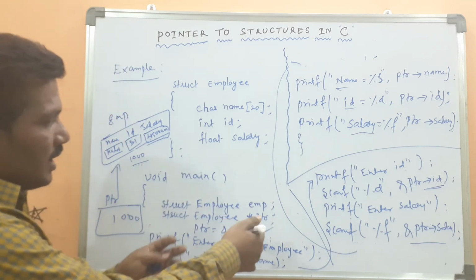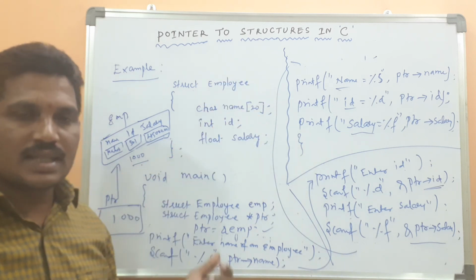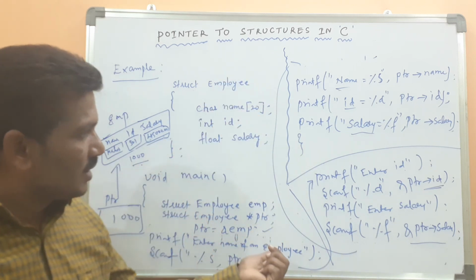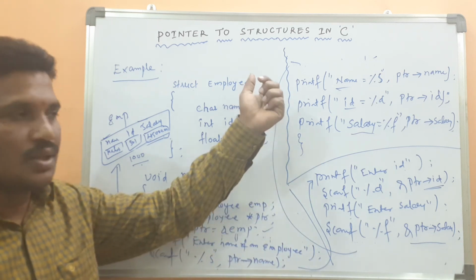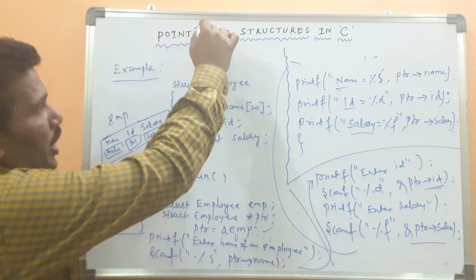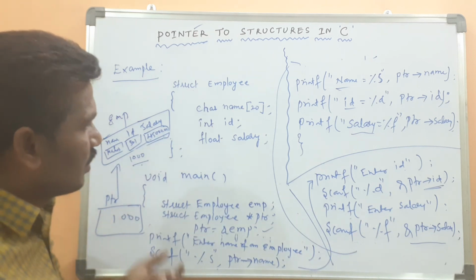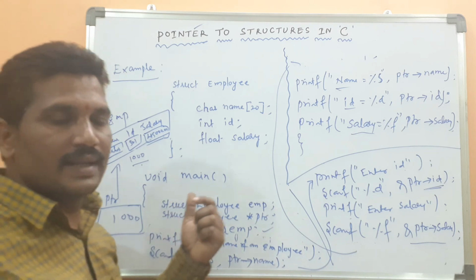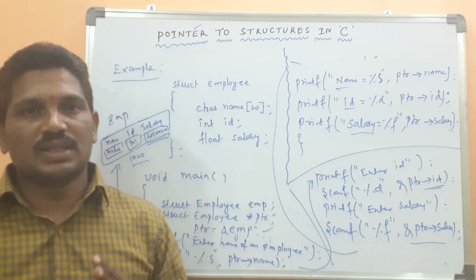Is it clear how the pointer concept will be used in structures? This is the way to access the members of structures using pointers.